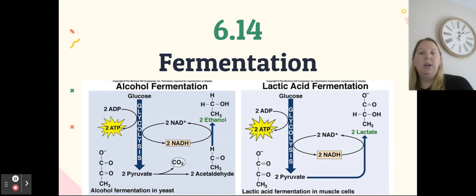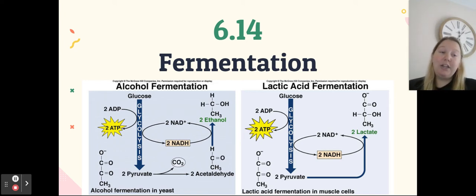Alcoholic fermentation goes through glycolysis, that goes through the fermentation process. It makes molecules of ethanol and NAD plus, which cycles back to glycolysis to make NADH to keep that cycle running.